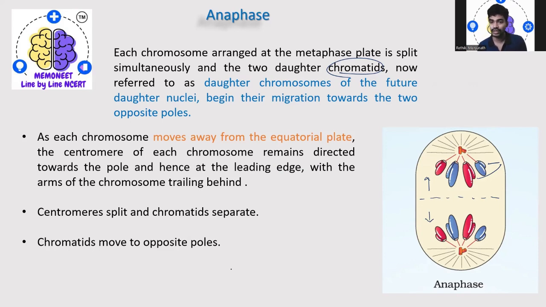That means these are the arms, leading edge. So this could be a leading edge, and this is the arms. The leading edge will always be moving forward, while the arms will be taking its lead. That means it is going to follow the lead. Then the centromere splits and the chromatids separate. Then the chromatids move to the opposite pole. This is the keynote that happens in the anaphase.